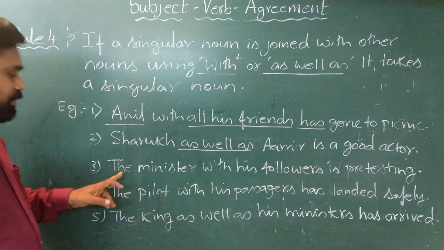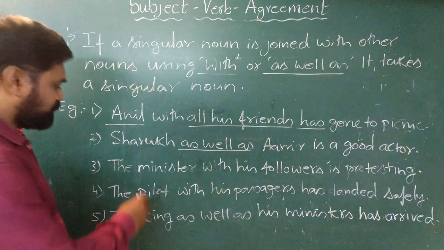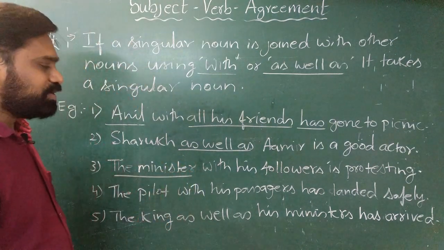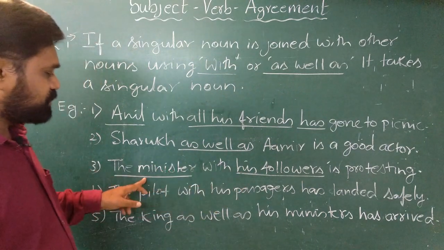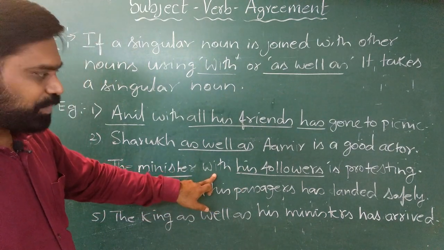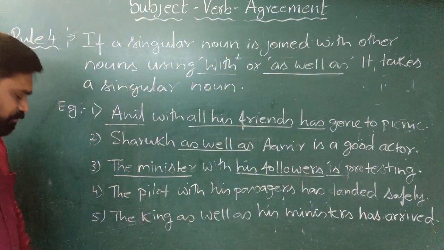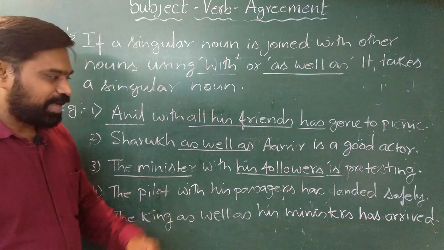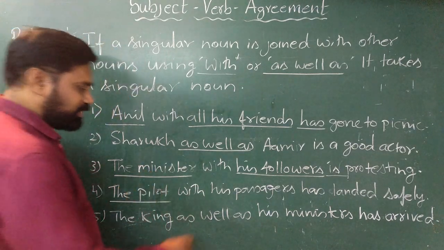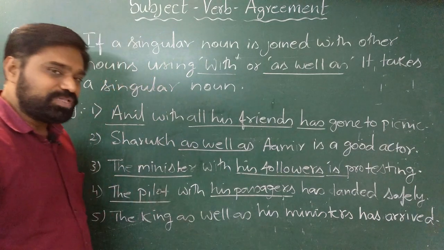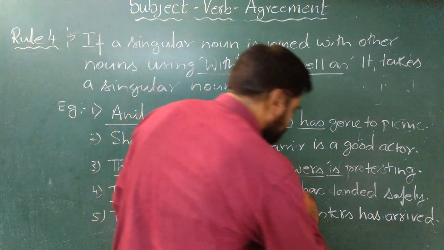See the next example. The minister with his followers is protesting. Here the subject is the minister, which is singular. The other subject is his followers, which is plural. Now both these subjects are joined using with. Hence we take the verb singular, is protesting. The fourth example, the pilot with his passengers has landed safely. Here the pilot is a singular subject, whereas his passengers is a plural subject. Both these subjects are joined by with. Hence we are taking a singular verb.